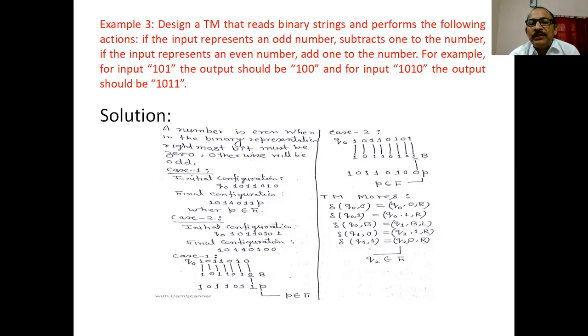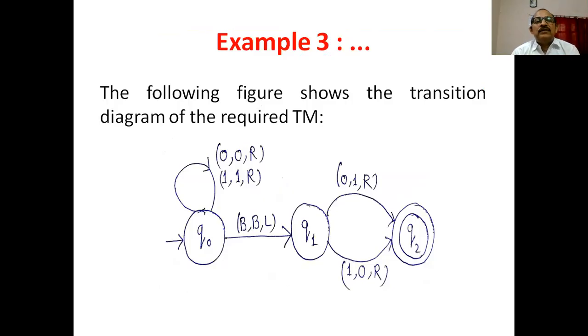Okay. Now at state Q1, if 0 is encountered, replace this 0 with 1 and move to the state Q2. If at state Q1, 1 is encountered, change this 1 into 0 and the machine goes to the state Q2, moves in the right direction. Okay, here you have to specify Q2 as a final state. This is the transition diagram. There is no need to explain it because you all know how we construct a transition diagram if you know the transition functions. Therefore I skip this part.